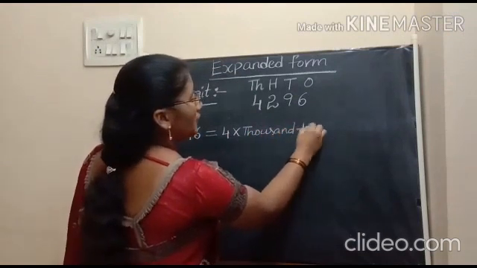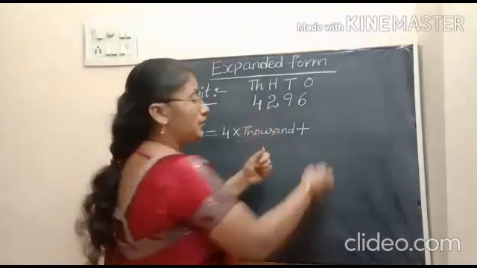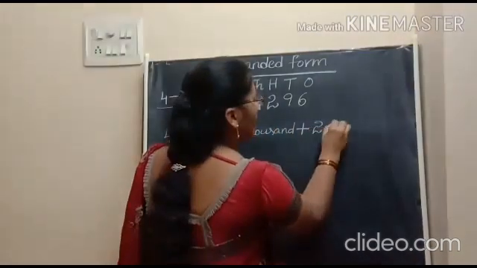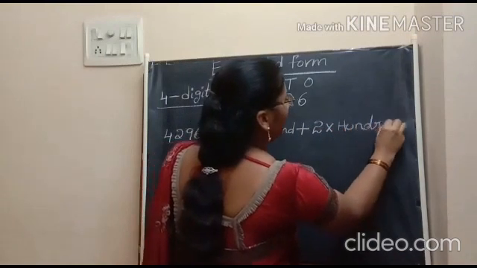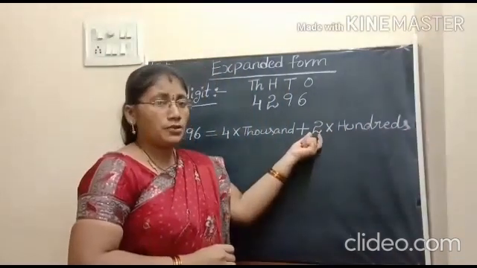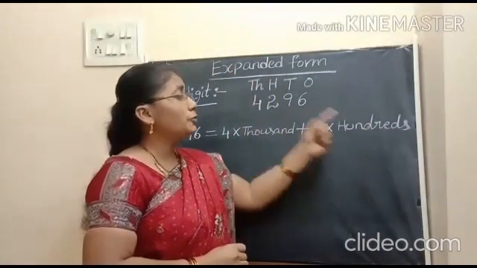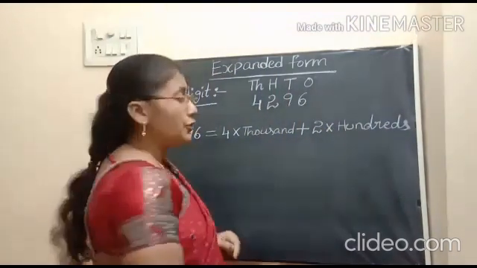Plus place value of 2. That is 2 into hundreds. Because face value of 2 is 2 and place of 2 is hundreds. Next we have to take place value of 9.